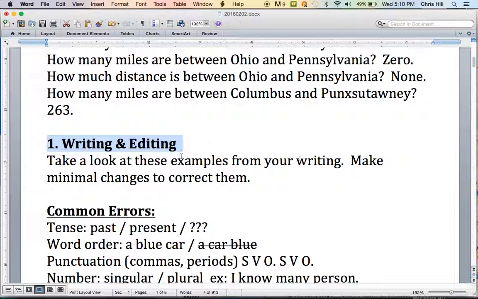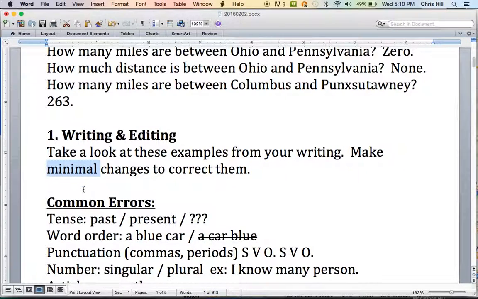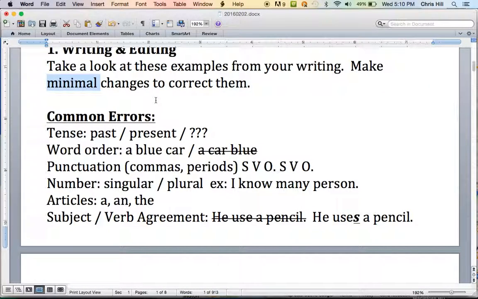We also did some writing and editing in class. Remember, when we do this activity, I want you to make minimal changes. Minimal means the smallest possible changes. Here are our most common errors. Try to work on these when you're writing.